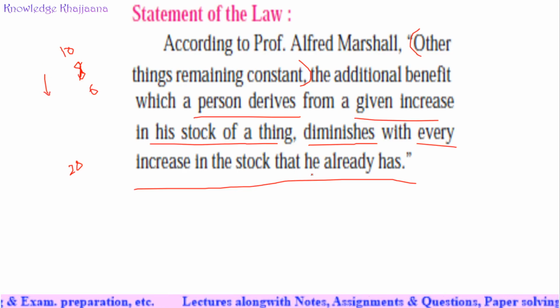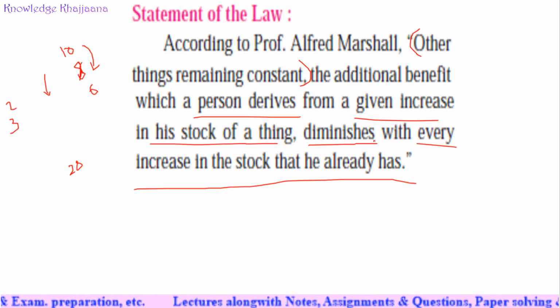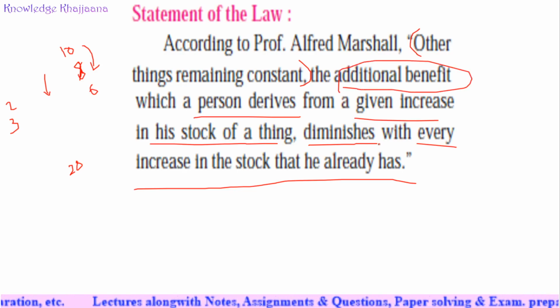So with the decreasing intensity, what did you get? Decreasing marginal utility. With a given increase in his stock of a thing, what increased? Second, then third. With the given increase in his stock of a thing, what diminishes? See, the additional benefit diminishes with every increase in the stock that he already had. It keeps on diminishing.